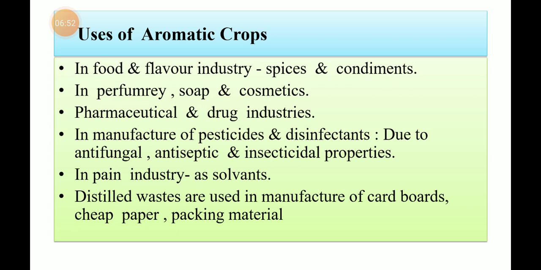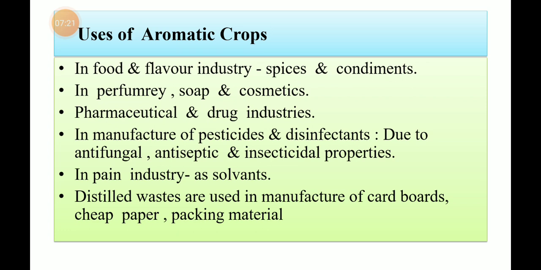Distilled wastes are used in manufacture of cardboards, cheap paper, and packing material. Now, distilled waste means the byproducts that remain below. These are the byproducts which we get after extraction of essential oils from the aromatic crops, such as cardboards, cheap paper, and packing material.